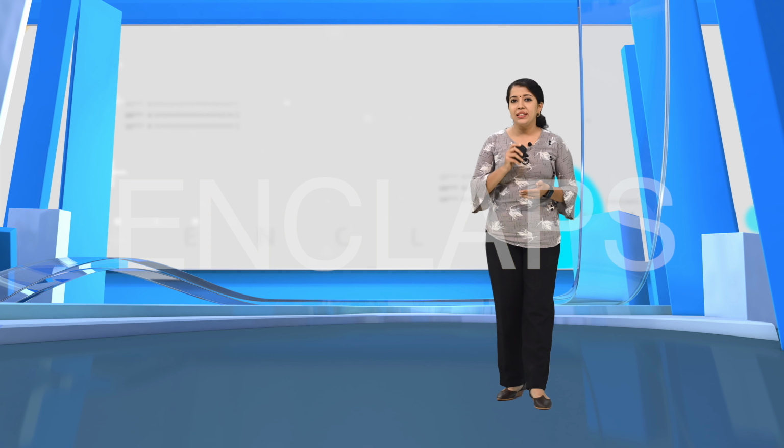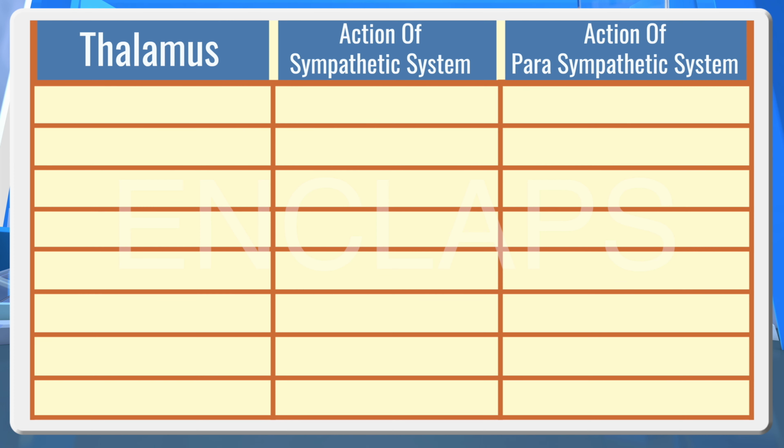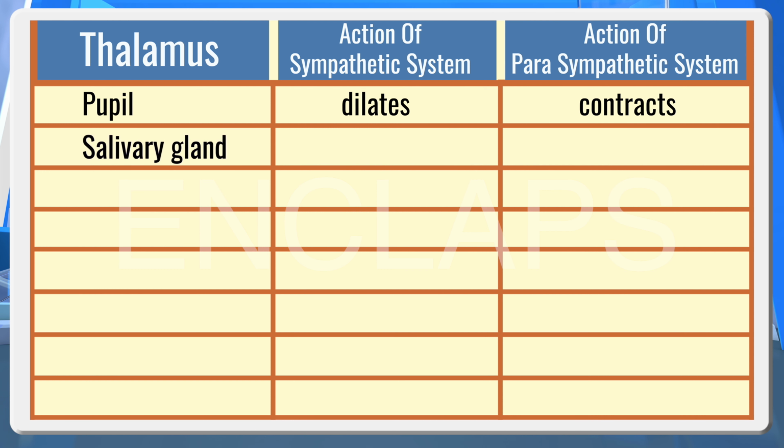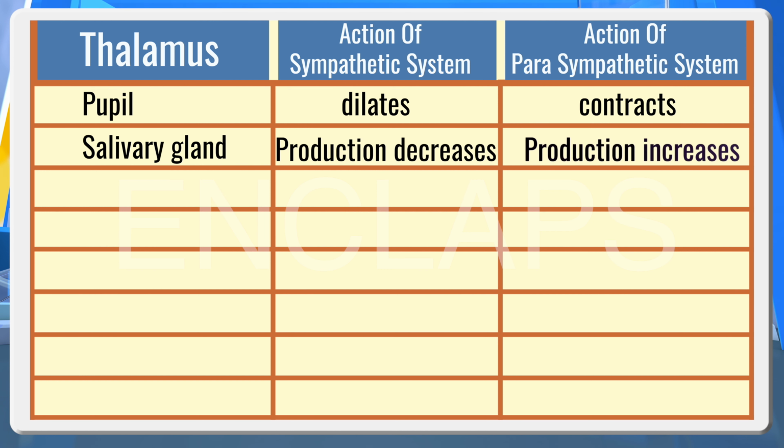Now we have a small task to do. Let's fill up this table. Pupil: action of sympathetic system, dilates; action of parasympathetic system, contracts. Salivary gland: production decreases; production increases. Trachea: expands; contracts.